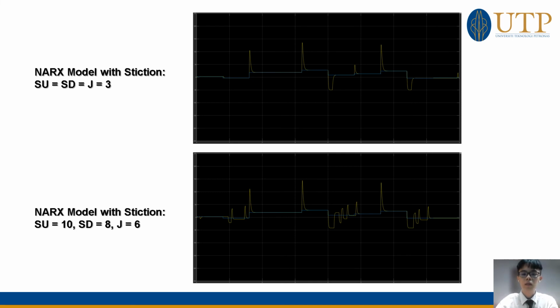Based on the comparisons of the low and high stiction amounts, the performance of the NARX model is good when the stiction amount is low. However, the oscillations at the high stiction amount are able to be maintained under the acceptable range, which is 50 to negative 50, and the PV curve after oscillations is returning to normal. The oscillation period is controlled under 10,000 seconds, which may slightly affect the sensitivity of the control loop. However, the NARX model is still functioning well in mitigating the stiction and turning back into the steady state.